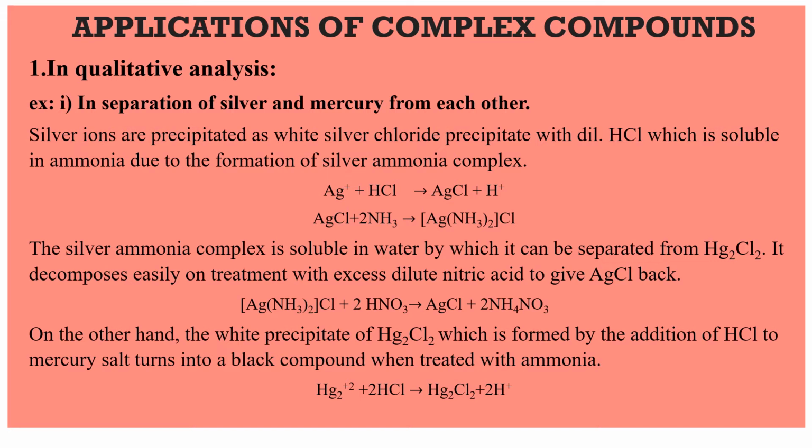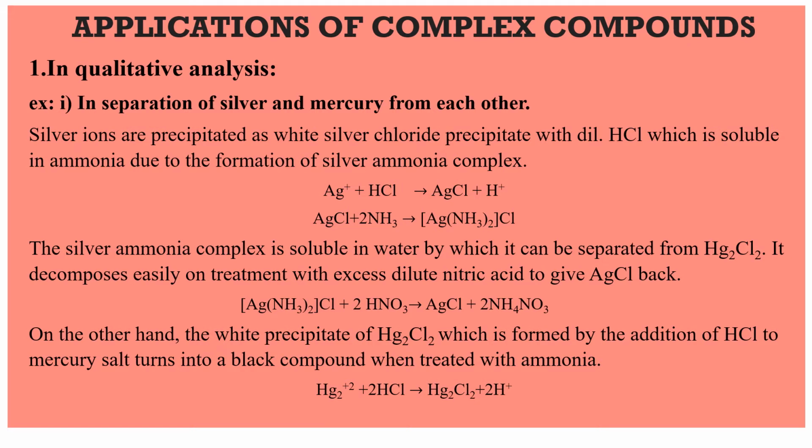This white silver chloride precipitate, when treated with ammonia, gets dissolved in ammonia. Why? Because it can form a silver ammonia complex. That reaction is given here: AgCl white precipitate plus 2 NH3 gives rise to Ag(NH3)2Cl, that is diammine silver chloride complex.